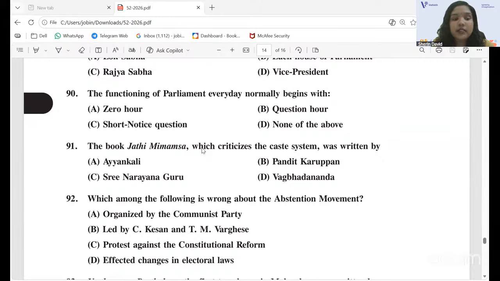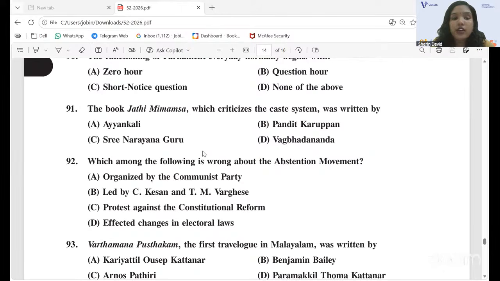The 91st question, the book Jathi Mimamsa, which criticizes the caste system, was written by, the most discussed question again, option C, Sri Narayana Guru. Sri Narayana Guru wrote the book Jathi Mimamsa.